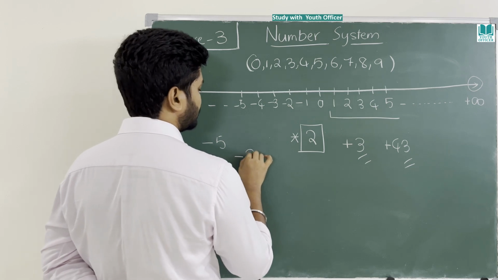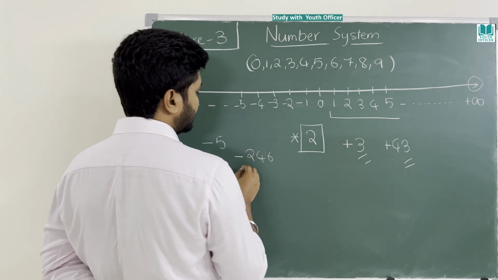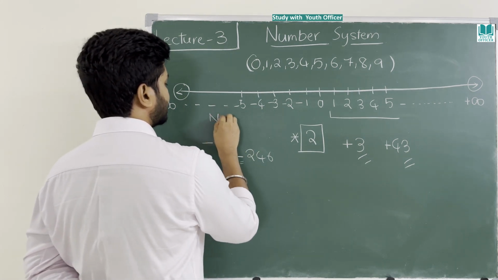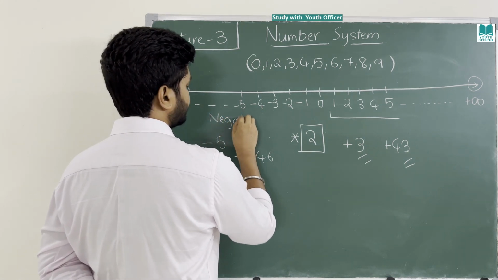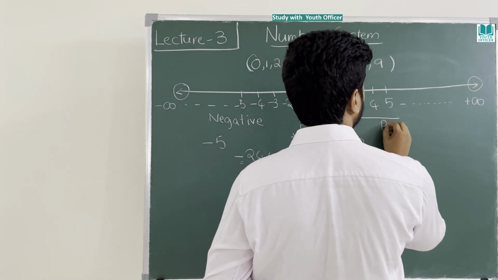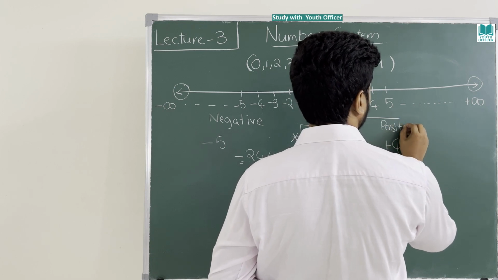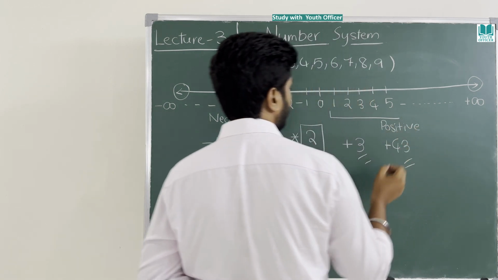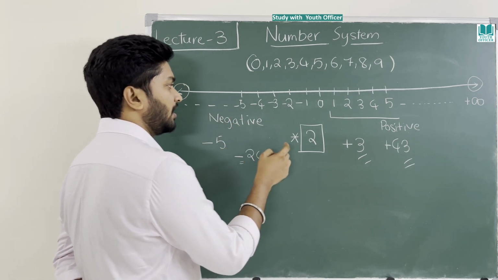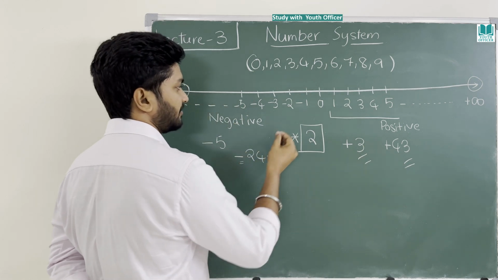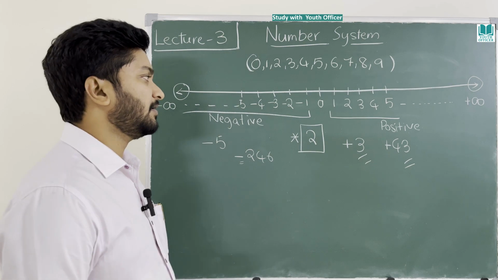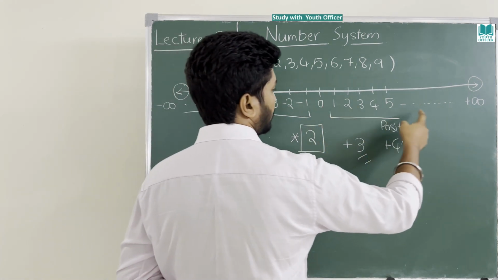-5, -246. They will mention the negative. These are called negative numbers. These are called positive numbers. Well, let me tell you, I have explained negative numbers here. Negative numbers means from where? From -1. These are called negative numbers. From 1, they are called positive.